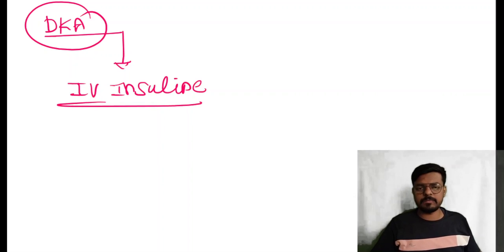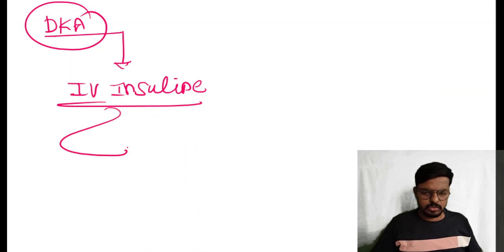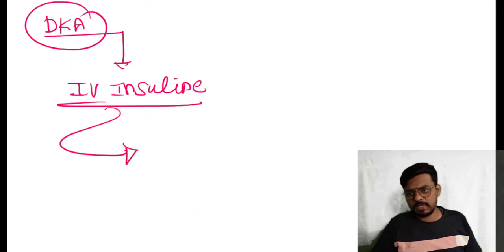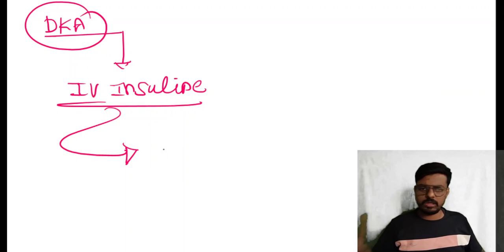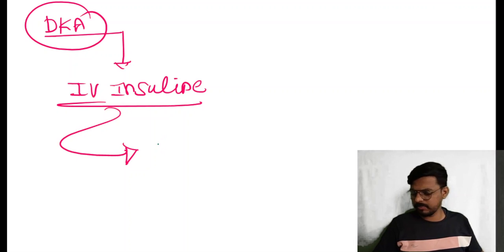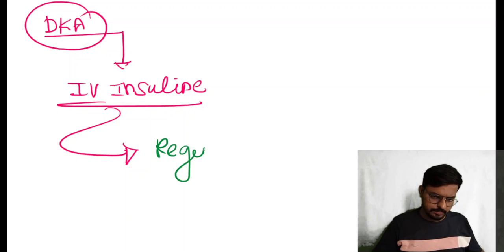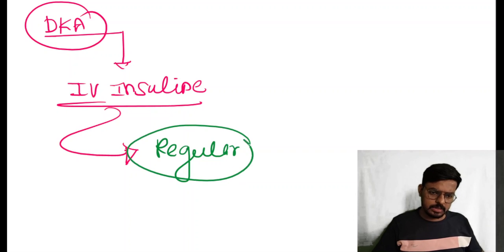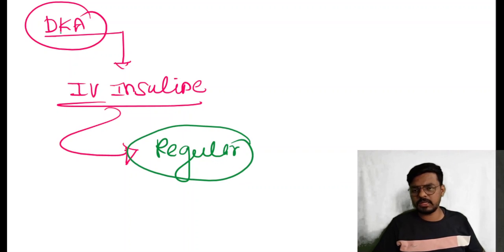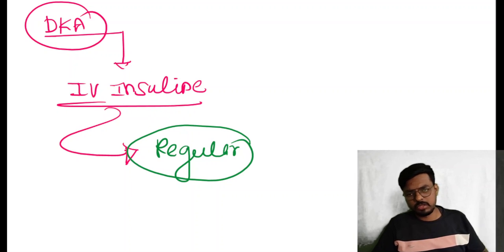Very, very importantly, for IV insulin there is only one insulin we can give by the intravenous route. Which insulin can we give by the IV route? Only one insulin is recommended for the IV route. That is, yes, very nice of you all, the regular insulin. Okay, regular insulin is the only insulin that we can give by the IV route. So scenario-based questions may be created here.